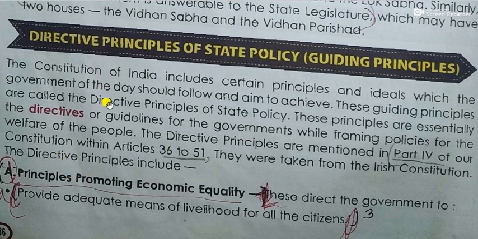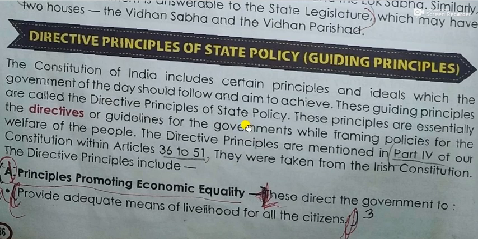So we have directive principles or the guiding principles. We have certain principles and ideas which the government of the day should follow and aim to achieve. So there are some things to follow, and there are things to aim at that we have to achieve. These are the targets. So we fix the target and we follow that, and there are guidelines and principles to follow to achieve the aims. These guiding principles are called directive principles of the state policy.